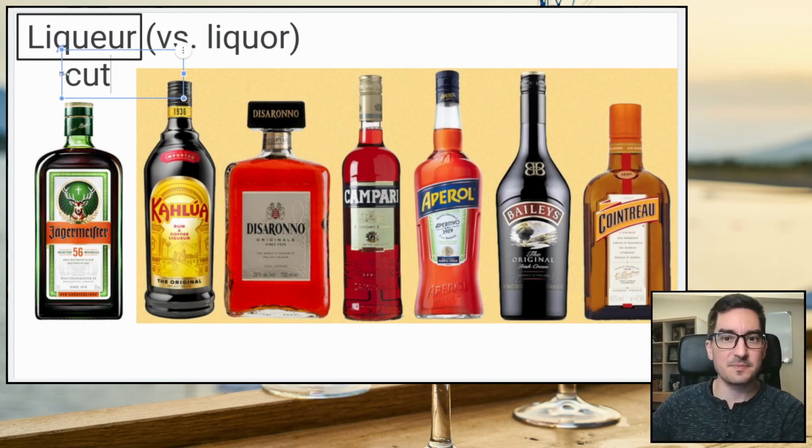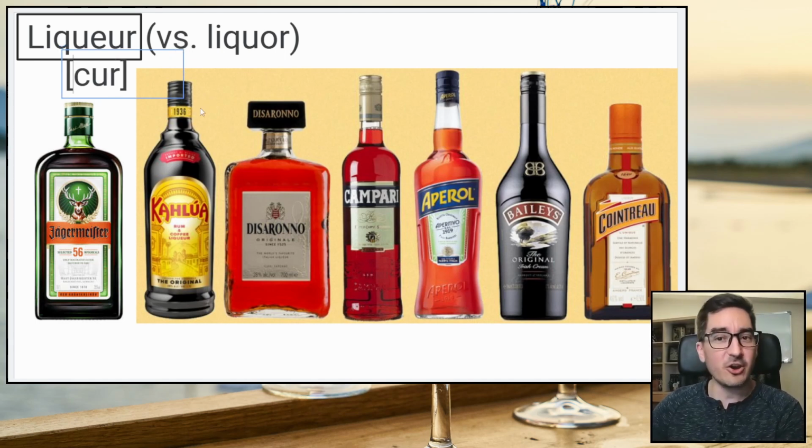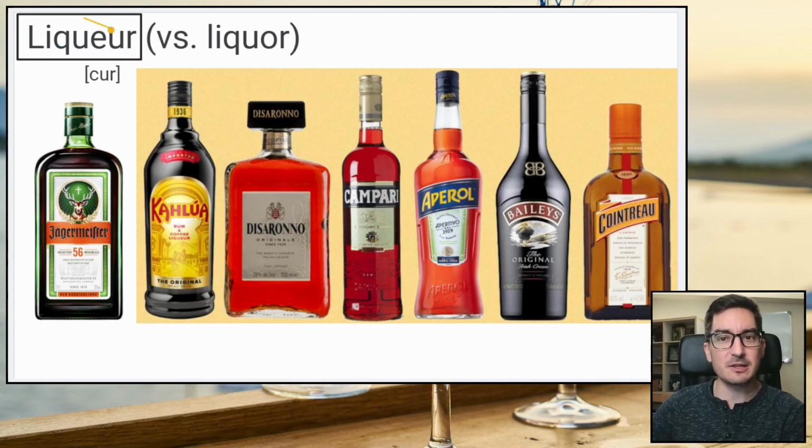Like it's C-U-R. Imagine that. Liqueur. So you want to say this part stronger, liqueur, while the other stuff is liquor. Now, liquor is really strong alcohol. Liqueur is weaker. Liquor might be 30, 40, 50%. A liqueur is probably maybe 15 or 20%.